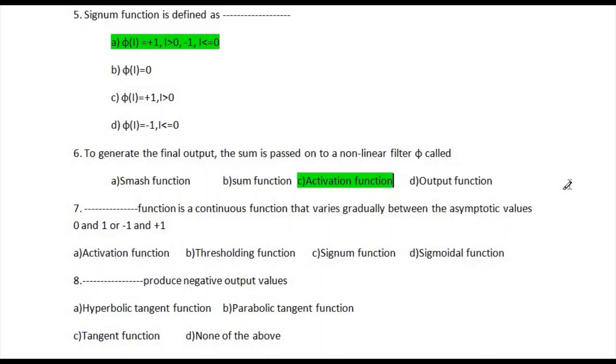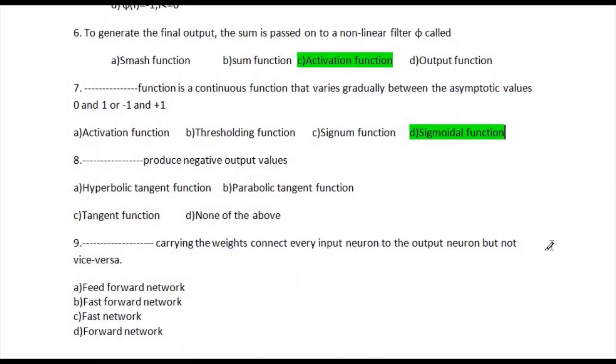The next question is: blank function is a continuous function that varies gradually between the asymptotic values 0 and 1 or minus 1 and plus 1. The available options are activation function, thresholding function, signum function and sigmoidal function. So the correct answer is sigmoidal function, option D. Let's go to the next question.